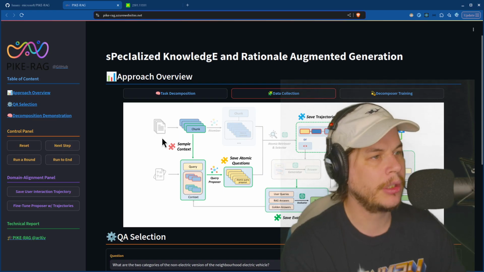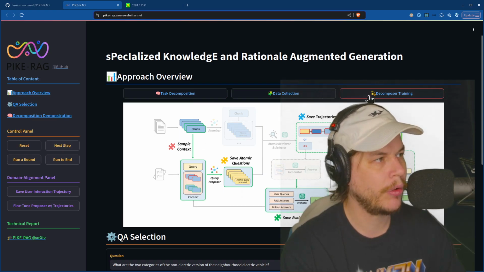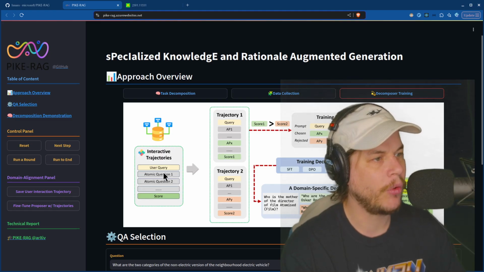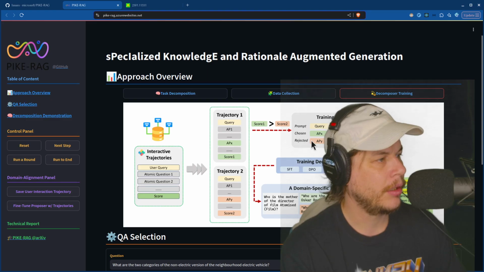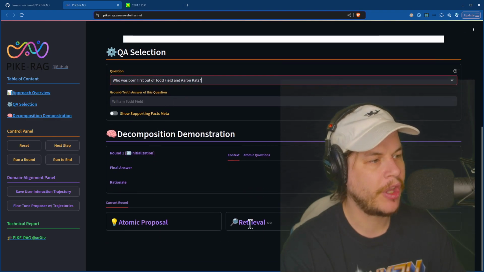Here's data collection. Oh, look at this arrow. It's going. Okay, and here's the decomposition trainer. Oh, look, the arrows are moving. Look at the things that are flowing. Okay. I don't know if this demo is helping me any here.